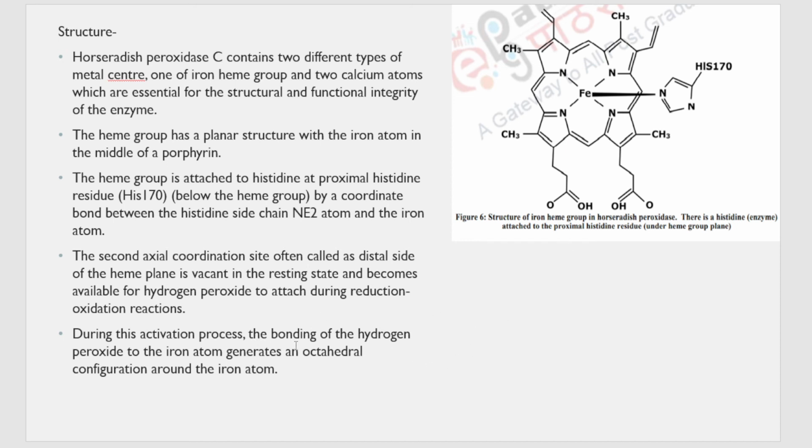So during the activation process, the bonding of hydrogen peroxide to the iron atom generates an octahedral configuration. Like this, it does not have an octahedral configuration because this site is vacant. But when this enzyme is in the working state, H2O2 is attached at the sixth coordination site, through the oxygen of the H2O2, and at that time it has an octahedral configuration.